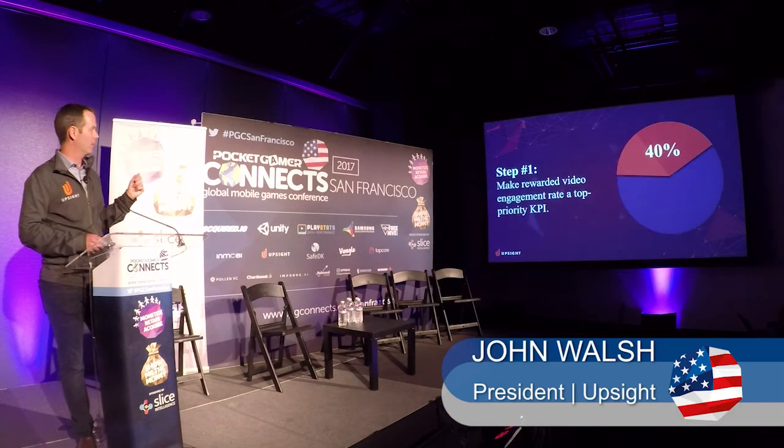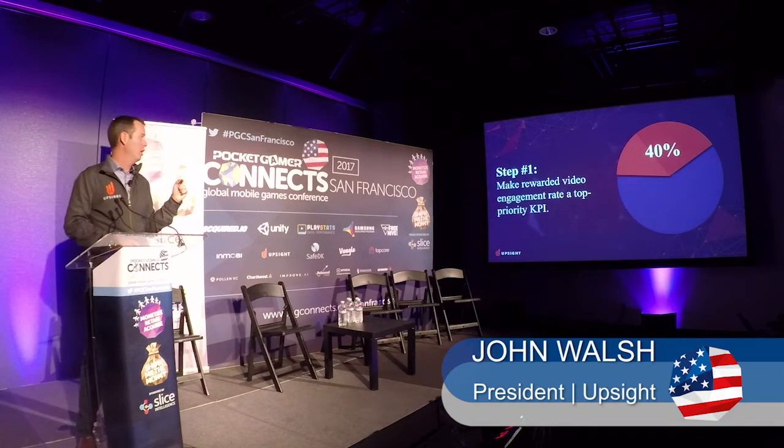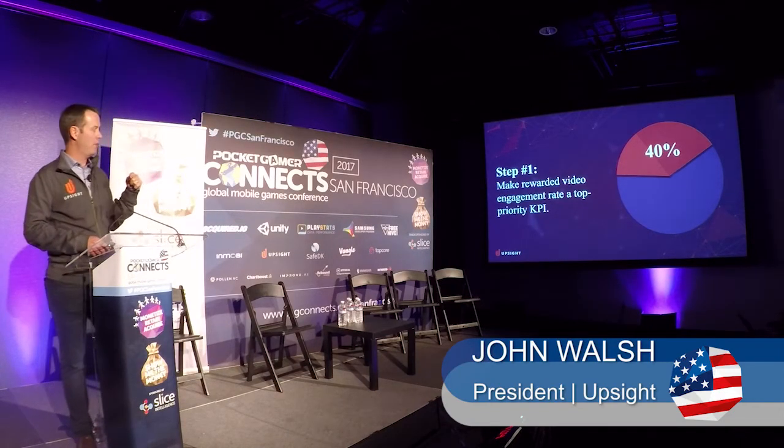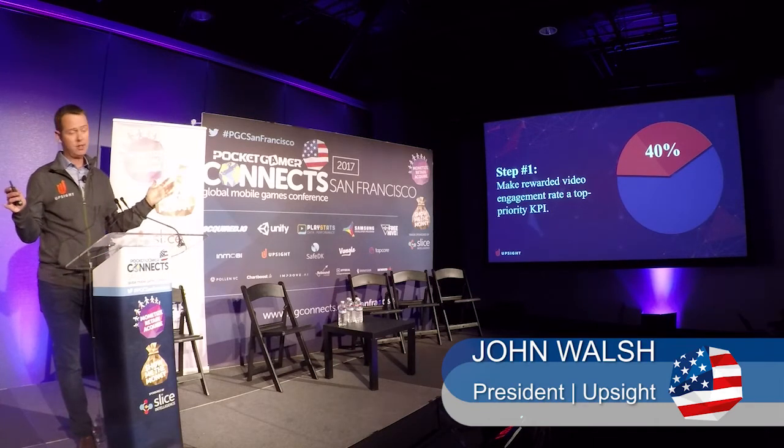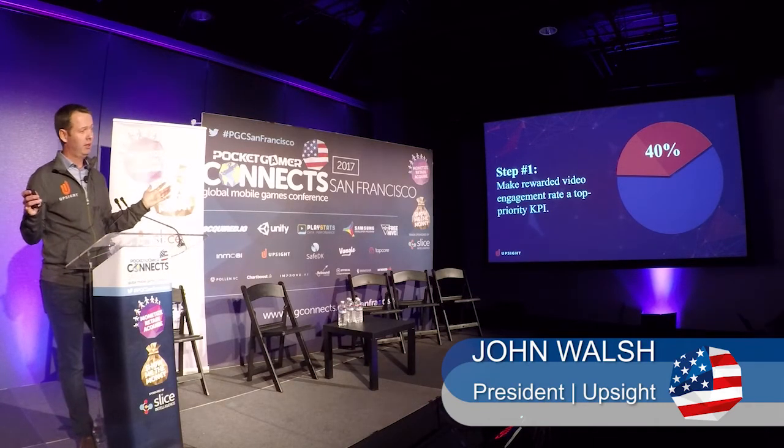So to recap, 3 steps. Start with $2,000 a day. You drive higher rewarded video ad engagement by loosening up the ad restrictions and measuring the impact, making sure that more of your audience, 40% or more ideally, are watching rewarded video. Second, you take a look at things like cap walls and evaluate them and remove them.